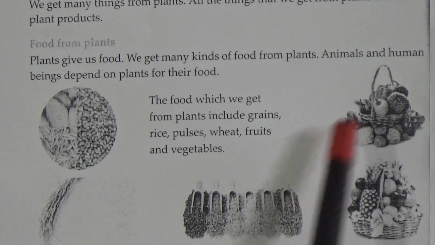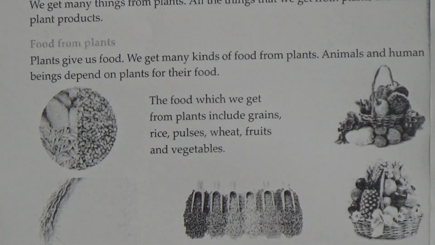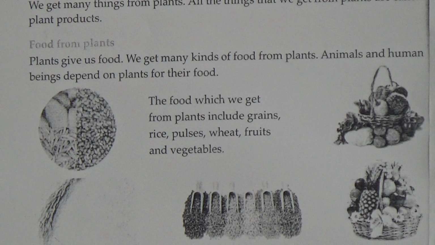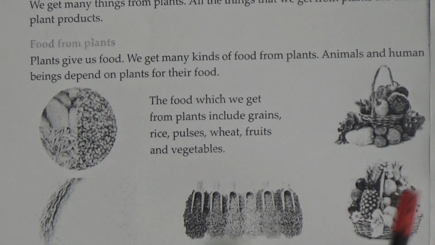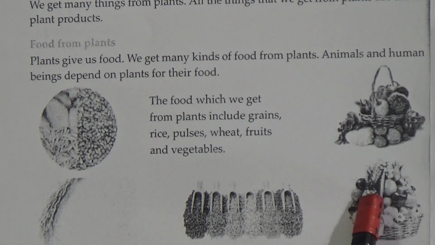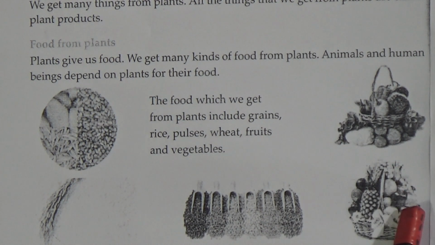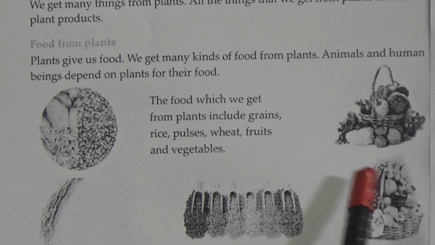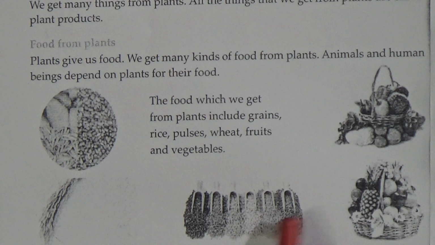Here is the picture of some things which we get from the plants. Here is the picture of some fruits: pineapple, mango, jackfruit, apple, guava, lychee. We get these fruits from the plants.